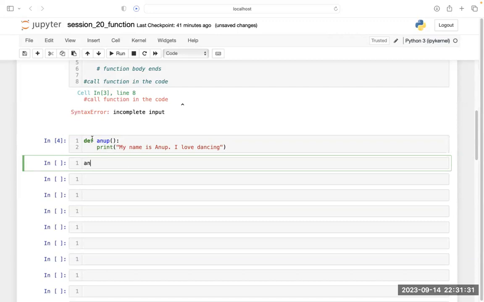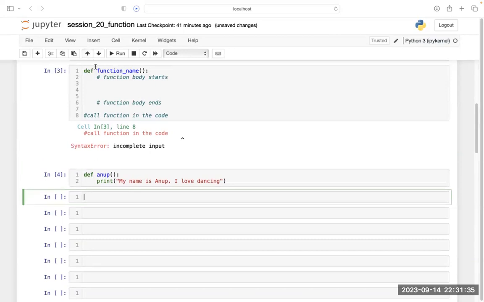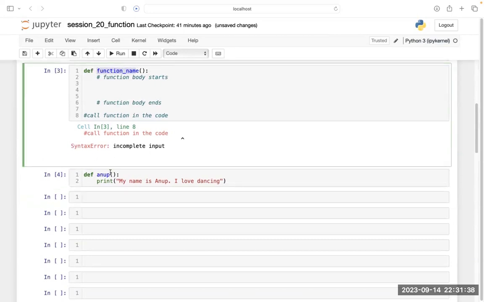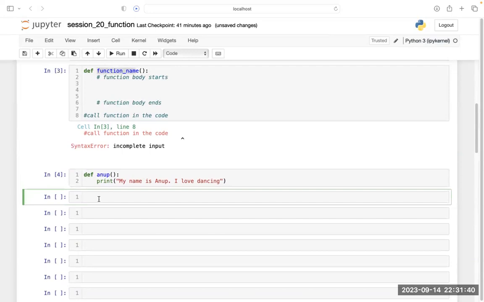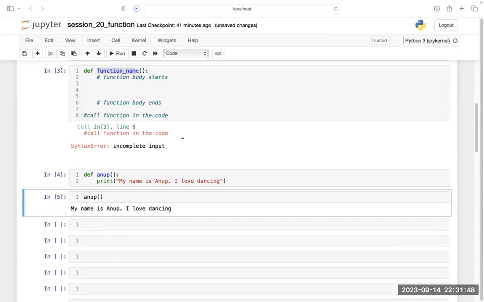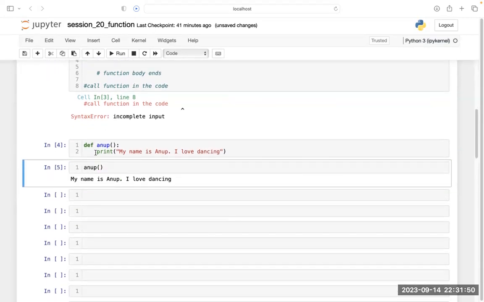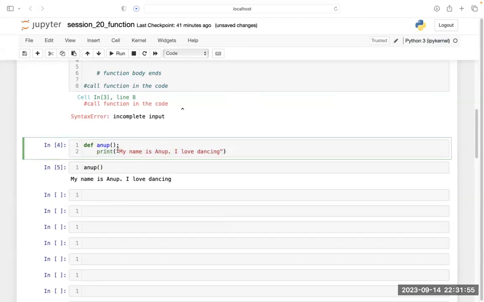What is the name of the function here? Anup. So if I simply write Anup and the parenthesis, and run this, I will get what is inside this function. This function is simply printing this statement. So I am getting this statement when I call this function.